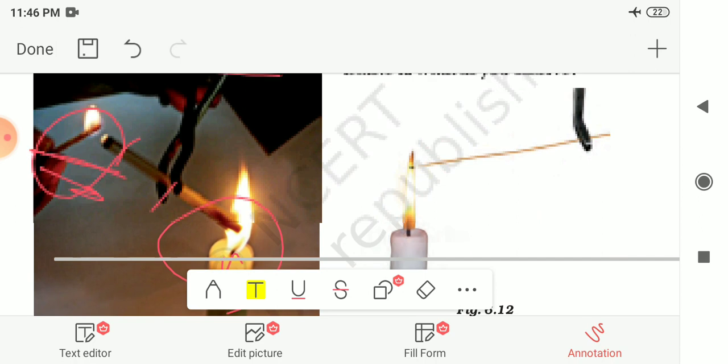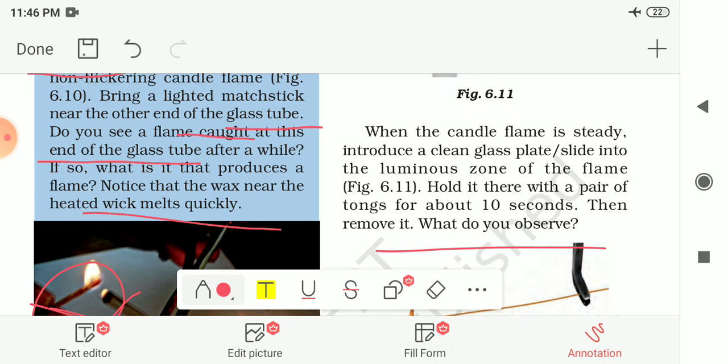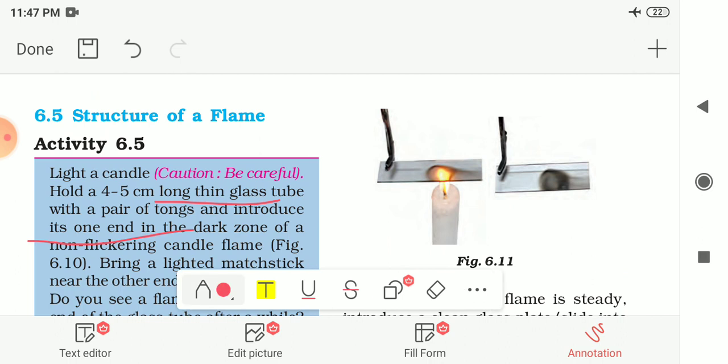Now for another activity, when the candle flame is steady, you have to bring a clean glass plate or a slide into the luminous zone of the flame, that means the yellow zone of the flame. Here it is shown to you. This one is the luminous zone of the flame. You have to bring this glass slide near this zone and hold it there with the help of a pair of tongs for about 10 seconds. Then you have to remove it and discuss your observation.